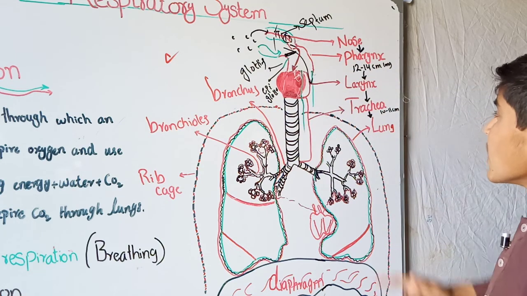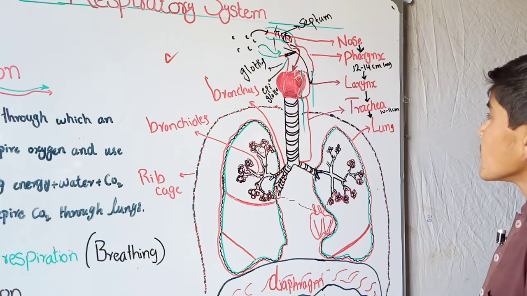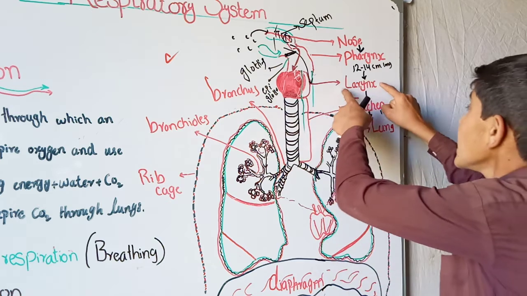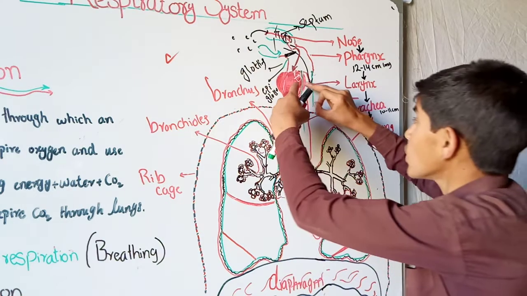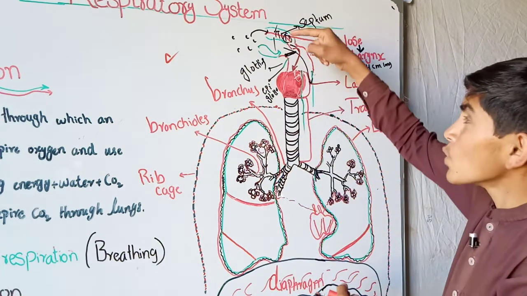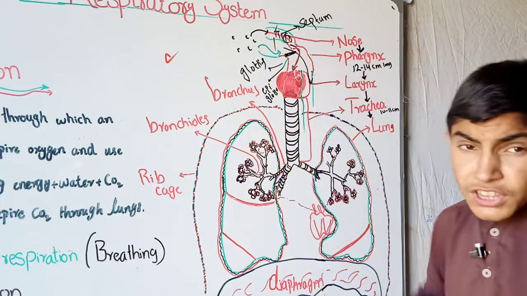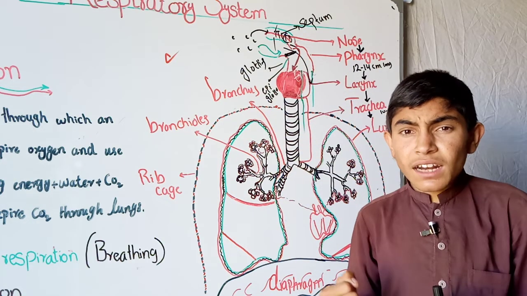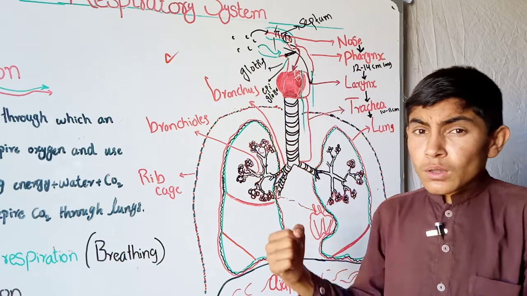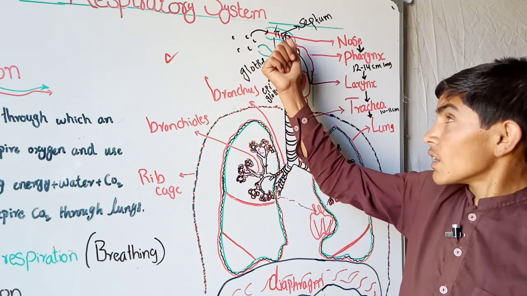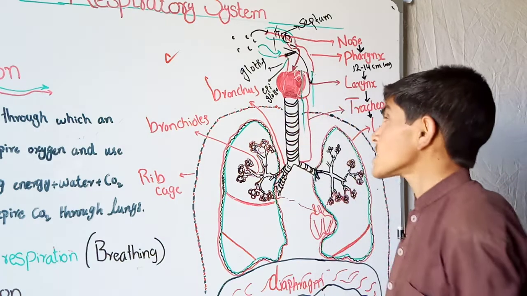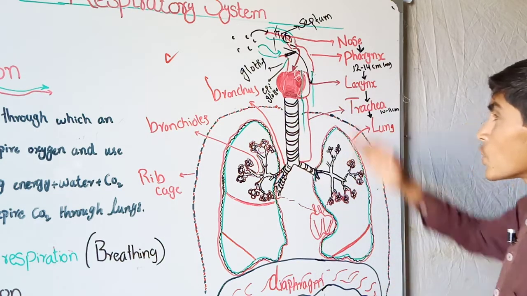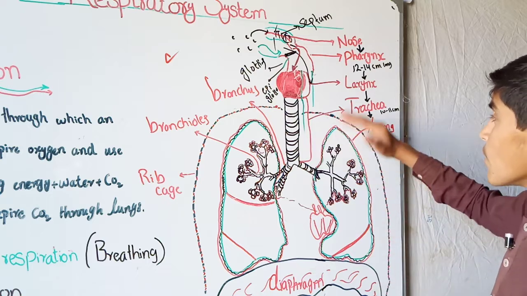They don't perform any other function. They contain some mucous membrane like the nose, which traps the microorganisms which are inhaled and came from the nose through the air. So they also contain some mucous membrane in order to trap these microorganisms.